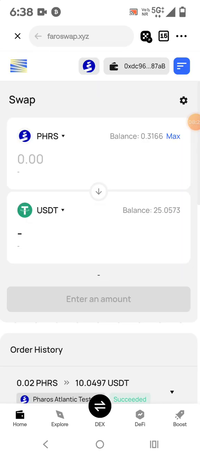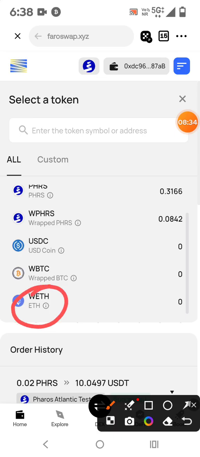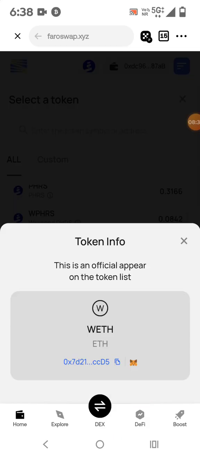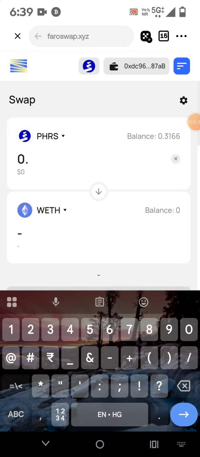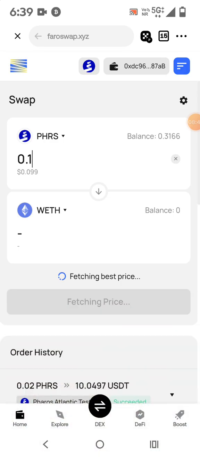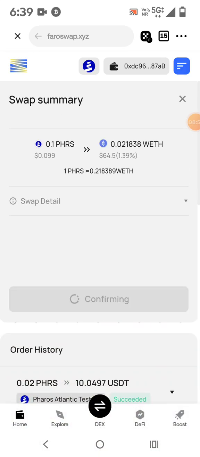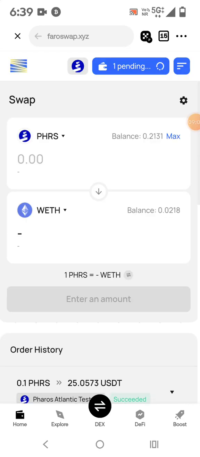So USDT is here. So now we will need WETH. हमें क्या चाहिए, WETH. So I will click on the WETH and again I will try 0.1, right? 0.1. Review swap, confirm swap, confirm. So now friend we have USDT, also we have WETH, right?